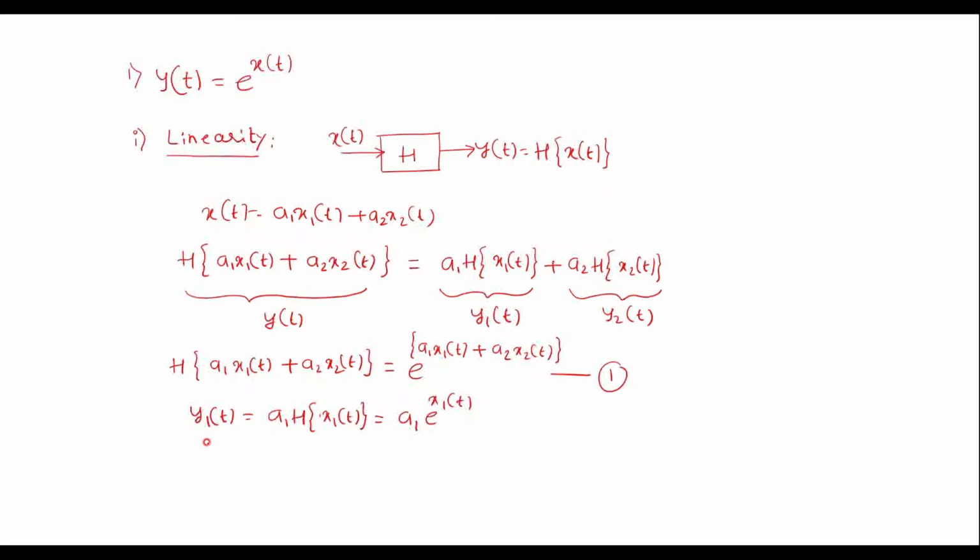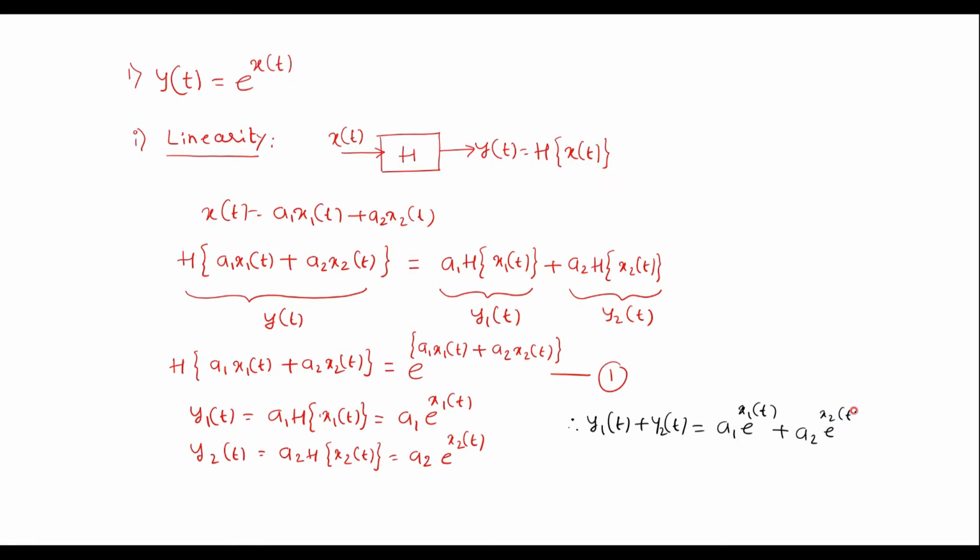Similarly, y2 of t is equal to a2 h x2 of t, which is equal to a2 e power x2 of t. Therefore y1 of t plus y2 of t is equal to a1 e power x1 of t plus a2 e power x2 of t. We'll call it equation number 2.